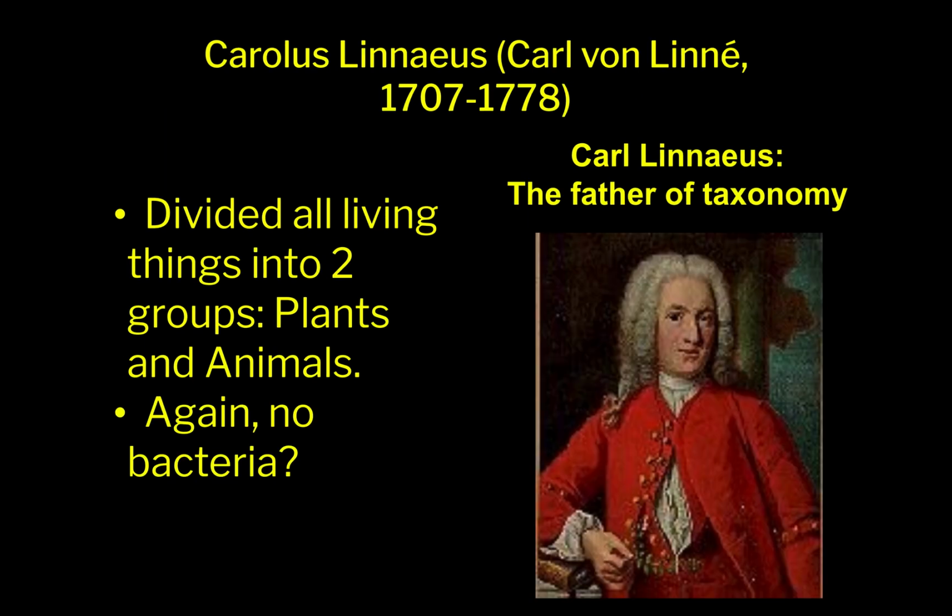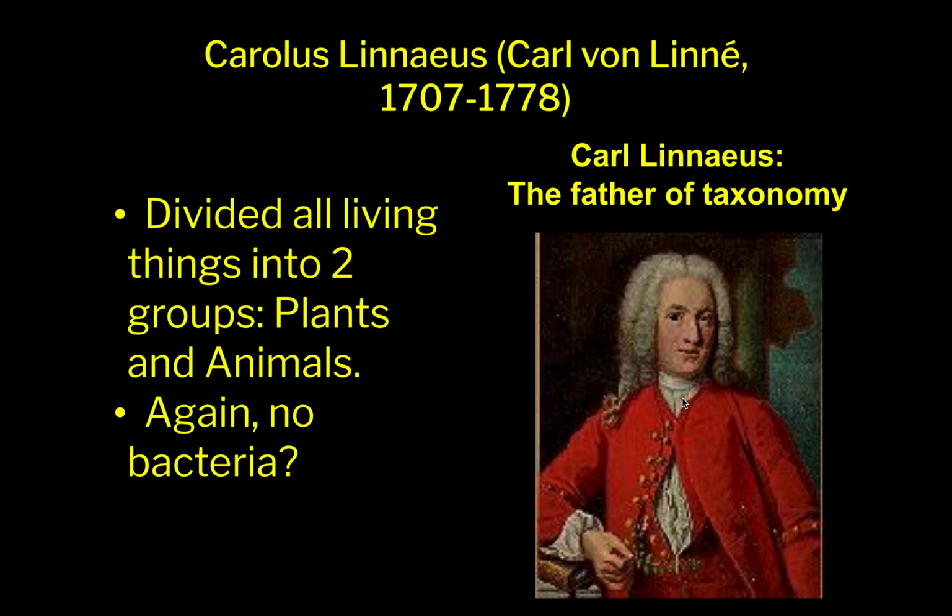this is the slide you need to pause and get everything down. Okay, I'm going to talk about it for a second, but definitely pause and get it all down. The father of taxonomy, the guy that came up with the 8 or 7 levels of classification, and then we added an 8th one, his name is Carolus Linnaeus, or we just simply call him Carl Linnaeus, and he is the father of taxonomy. This is him, good-looking guy right there. That's what he looked like.